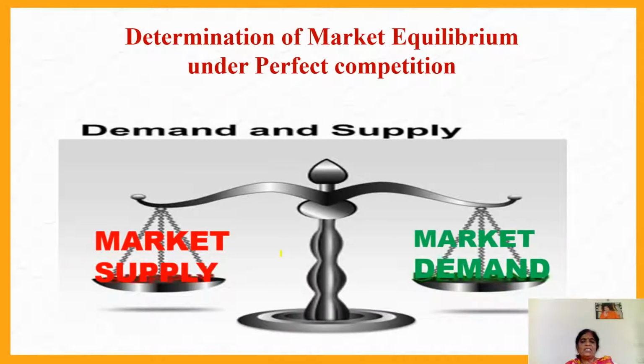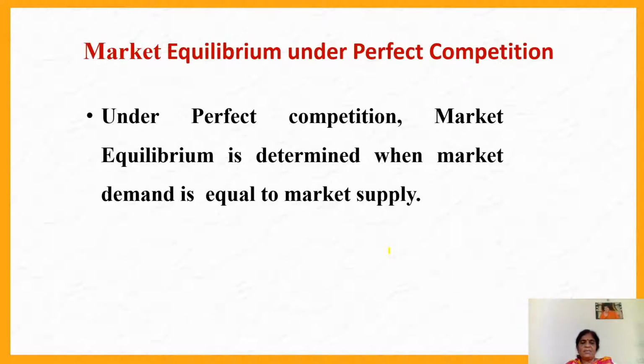As you will see here in this picture, you can see either side of the balance, one side market supply and the other side market demand. Both are in balance because market supply is exactly equal to market demand. In the same way, in the market also, when the market supply is equal to market demand, we say the market is at equilibrium. We will discuss further.